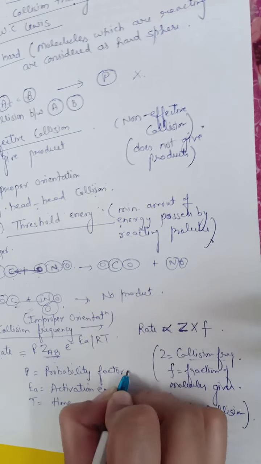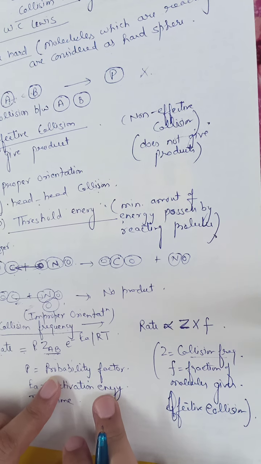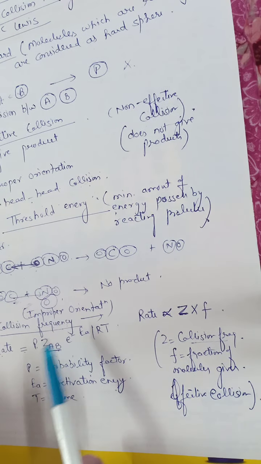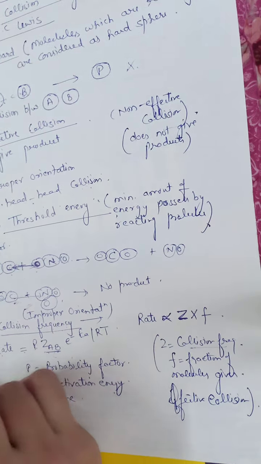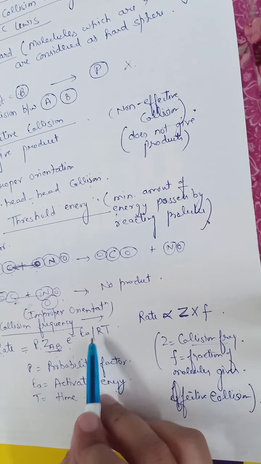That also affects the rate. So according to collision theory, rate is equal to P Z_AB e to the power minus Ea upon RT.